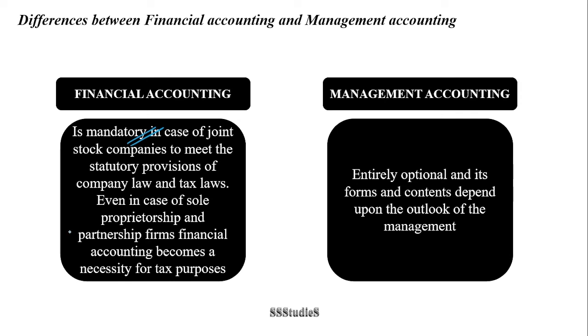But sole proprietorships and partnership firms also will have to maintain books of accounts, because at the end of the day, they will have to prepare their tax returns. As such, for tax purposes, irrespective of whether it is a sole proprietorship, a partnership firm, or a joint stock company, it is a requirement to prepare the financial reports.